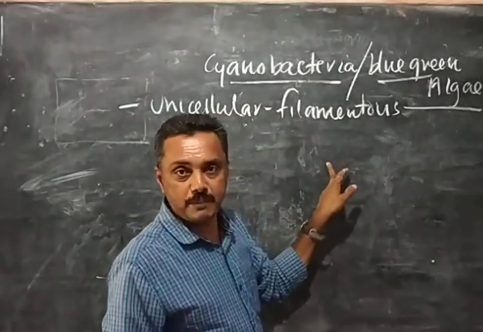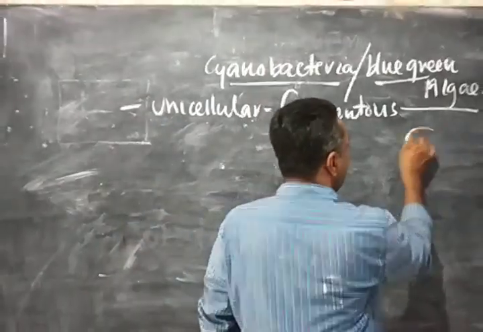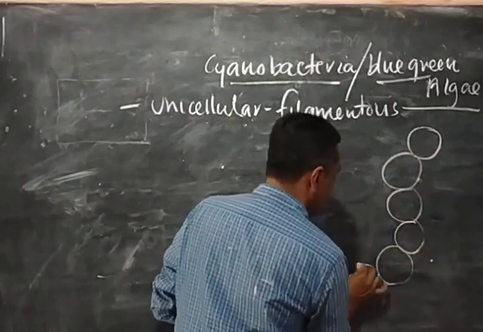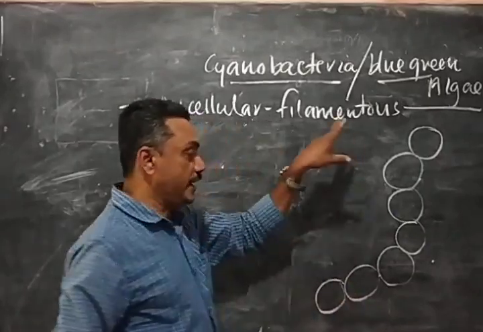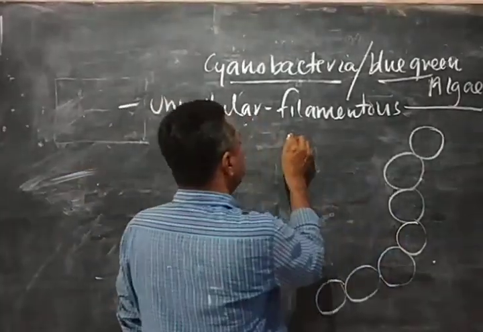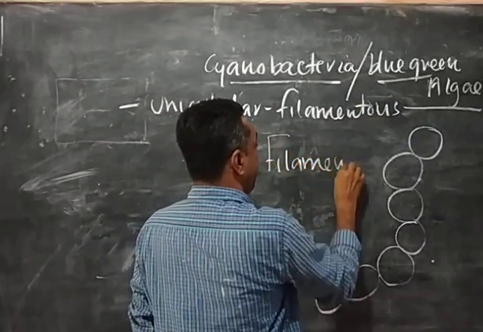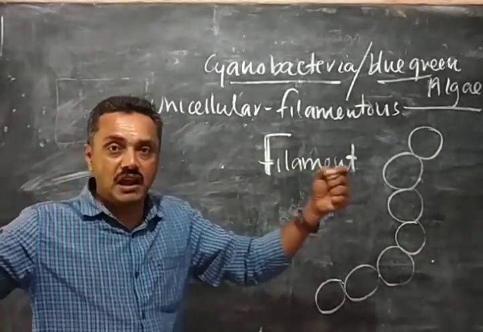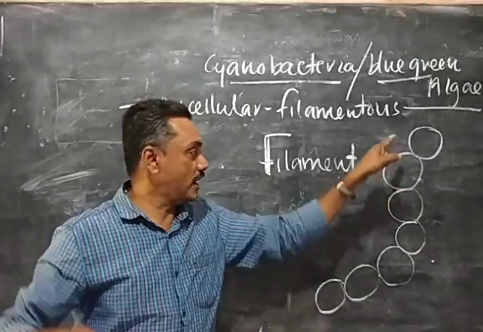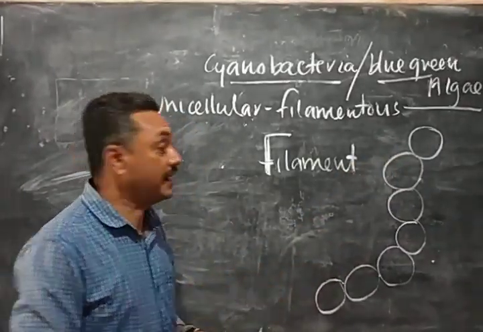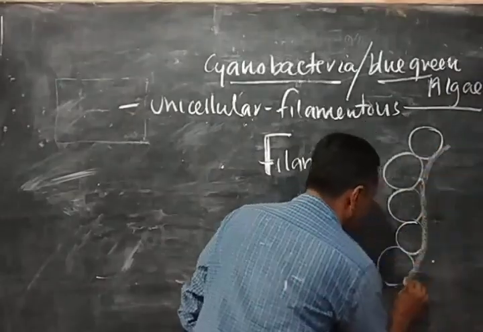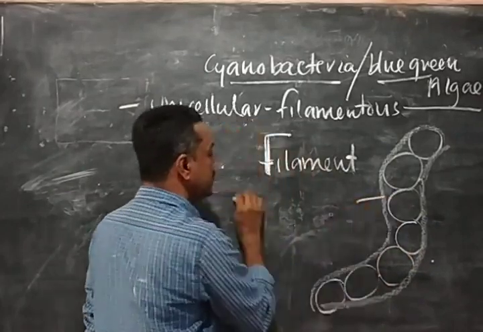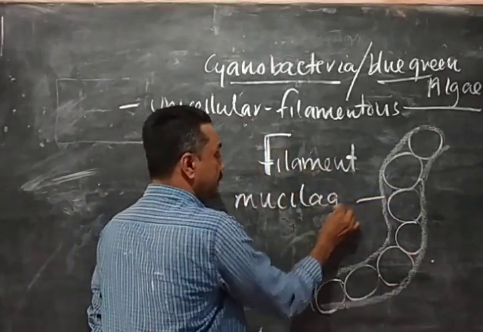In the textbook there is a diagram of cyanobacteria: one cell, then a chain of cells like that. This chain of cells is called a filament, like a chain of beads. And it is covered by a covering, a gum-like covering. This gum-like covering is called mucilage. You see the diagram in the textbook.